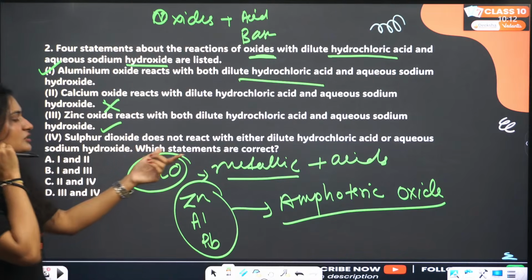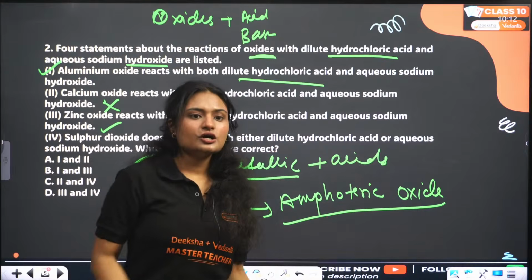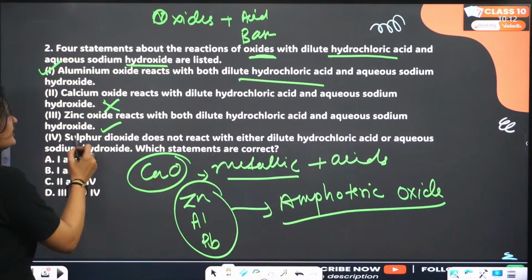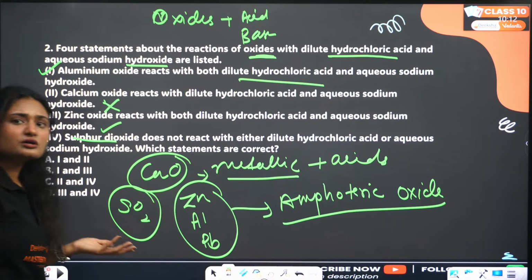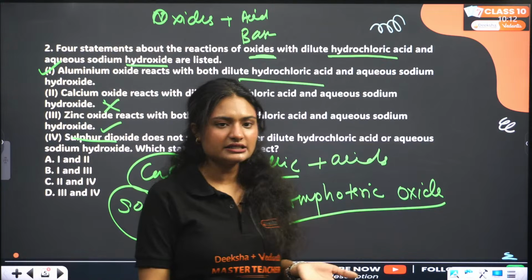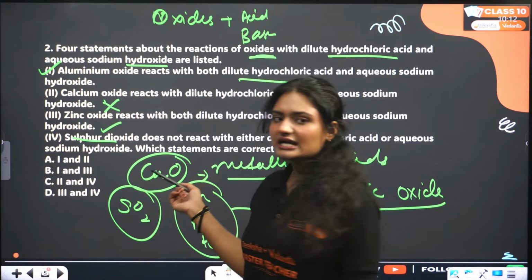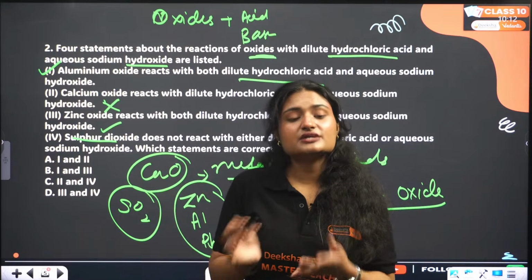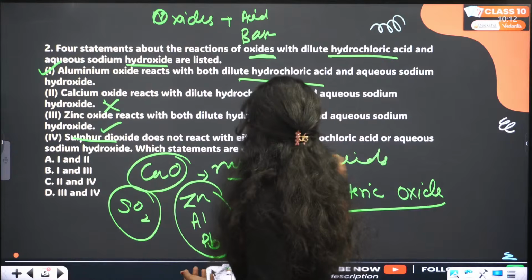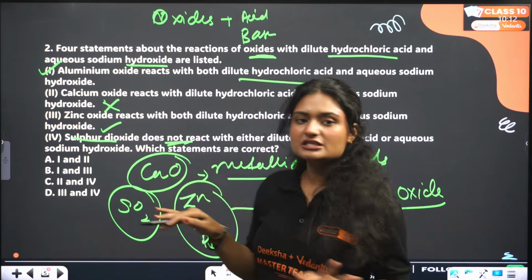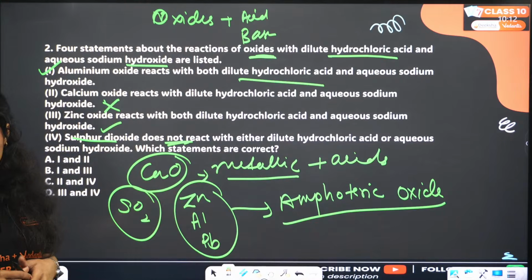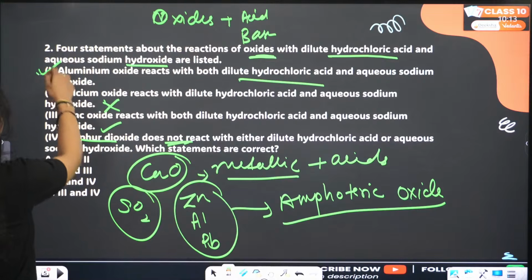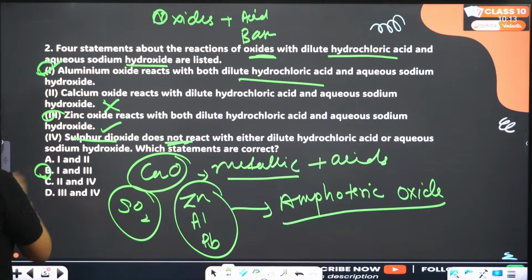Sulfur dioxide does not react with either dilute hydrochloric acid or aqueous sodium hydroxide. Sulfur dioxide, SO2. This is an acidic oxide. It is a non-metallic oxide. Non-metallic oxides are acidic in nature. If it is an acidic oxide, will it react with base? Yes, an acidic oxide will react with the base, but here it is written it does not react with either dilute hydrochloric acid or aqueous sodium hydroxide. So that means the correct statements are only 1 and 3.